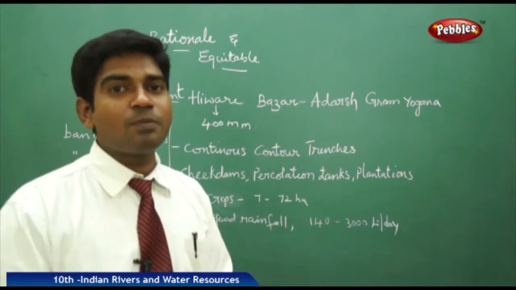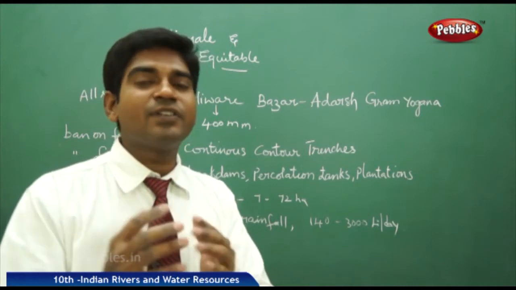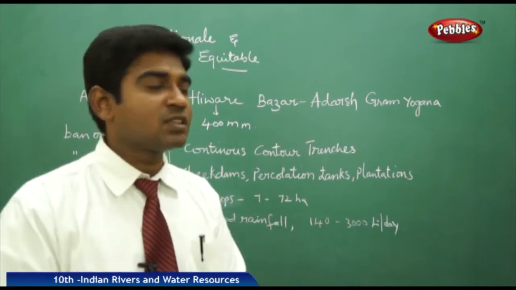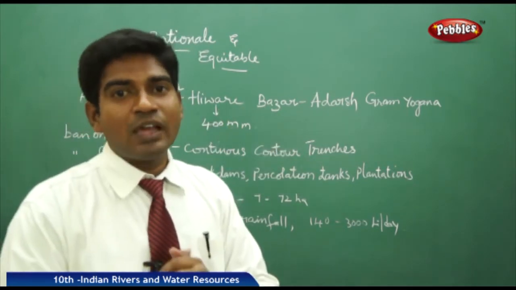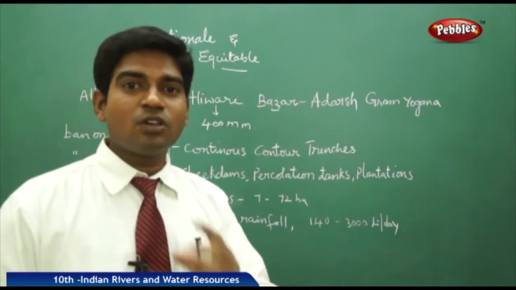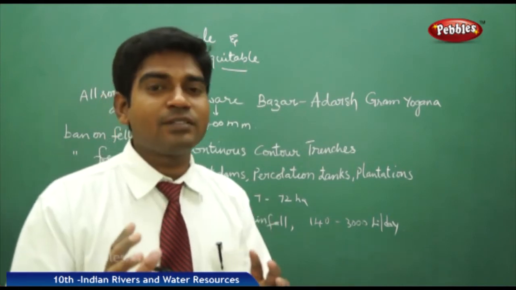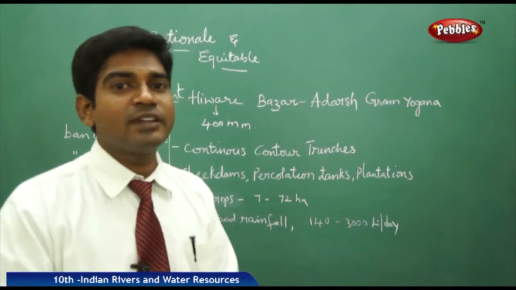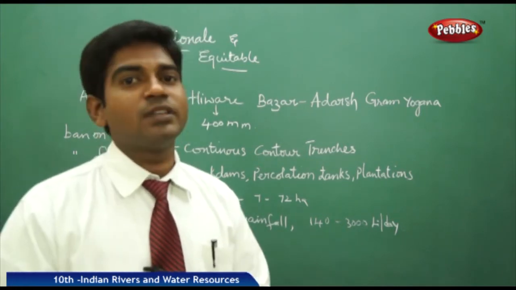So if we plan properly and use our resources rationally with equitable development, definitely we can reach a sustainable extent where we can get some remarkable changes, and Hiware Bazar would be a good example of addressing rational and equitable development. When we plan properly, and everybody cooperates, the society plans something and the government executes it properly, definitely we can get to some point of success where remarkable changes can be noticed.